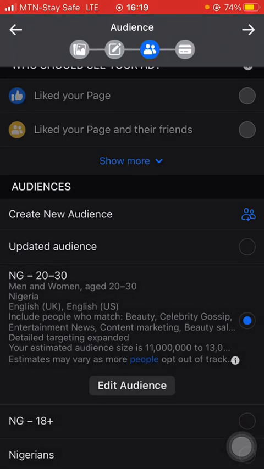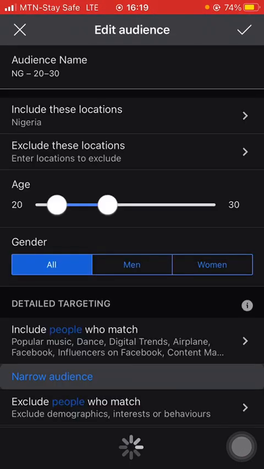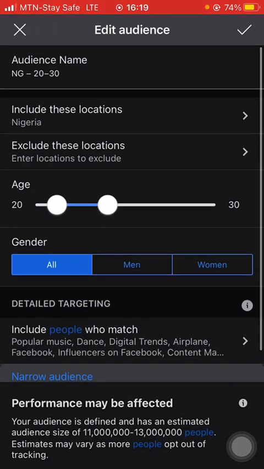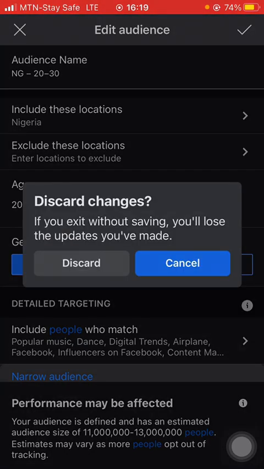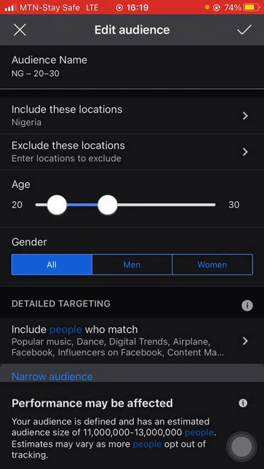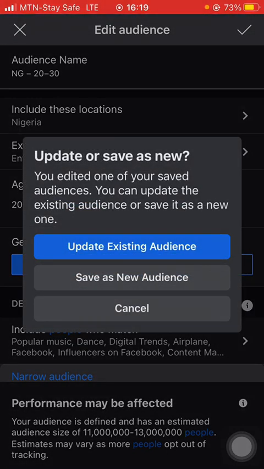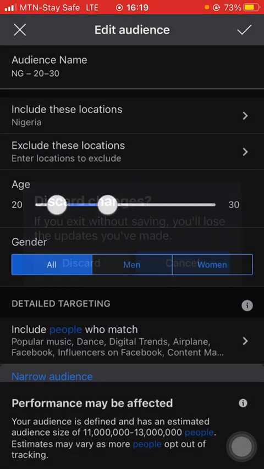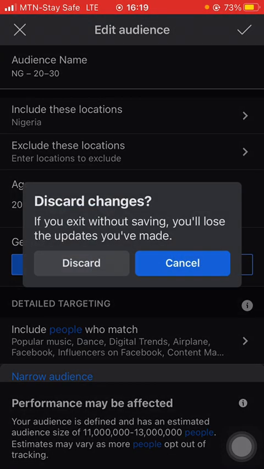The next is price. I want to run this for 3 days. I don't know, let me see whether it can accept 3 days. You will spend no more than $21 per week. No, I don't want to spend up to that.